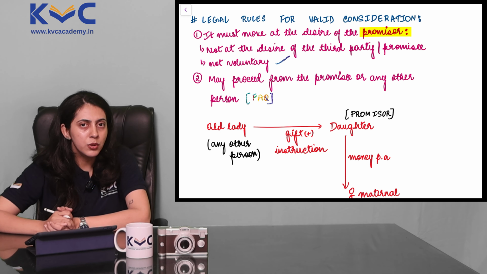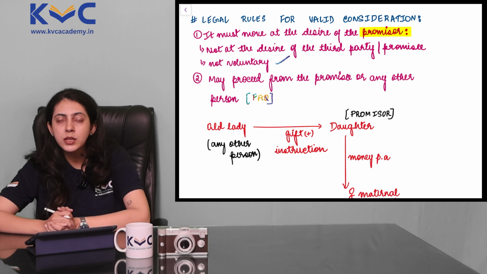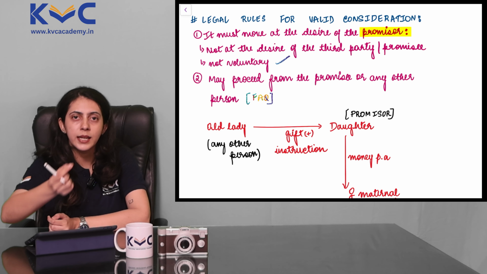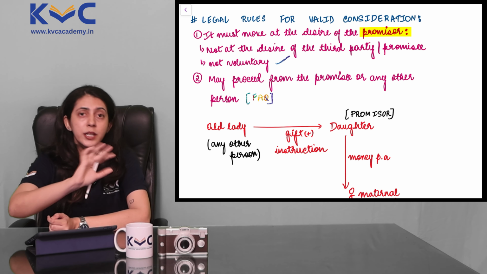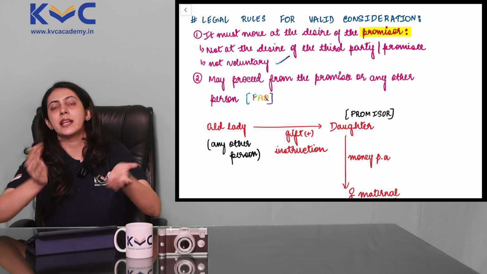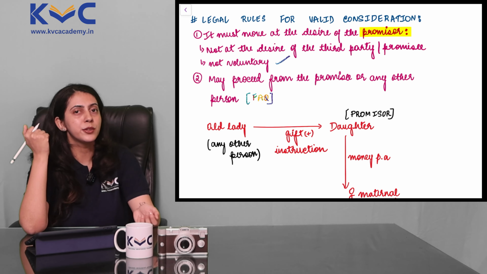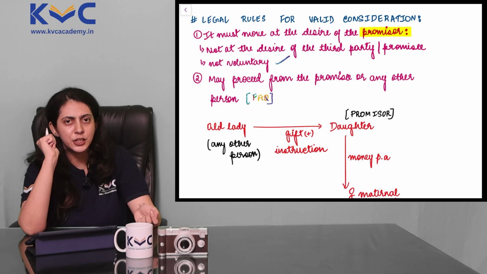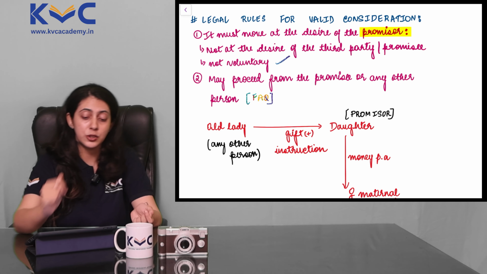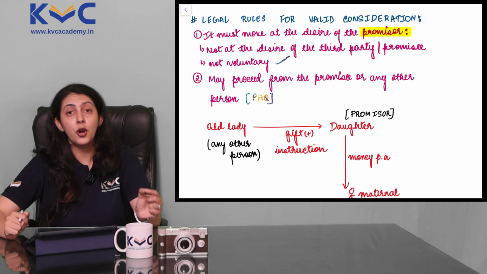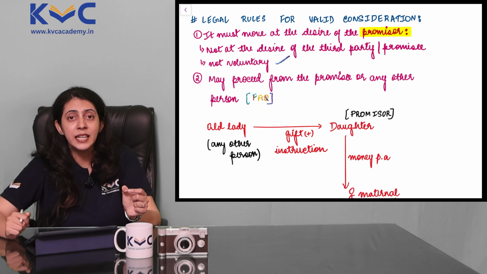When did you ask me to do it? Did you ask me to do it? Was there a particular offer? Was there an acceptance? Was there an agreement? No. I am doing something naturally, voluntarily for you without your asking me to do that. In that case, can I charge consideration from you? Of course not. So consideration cannot be for a voluntary act.